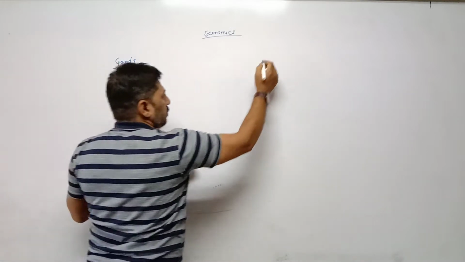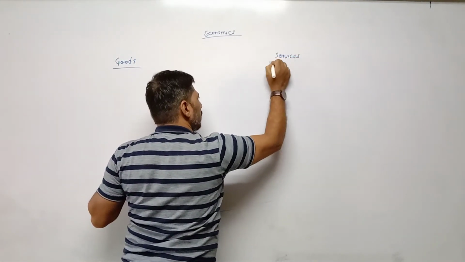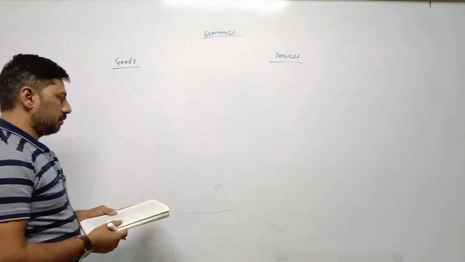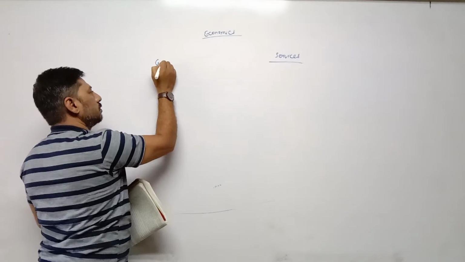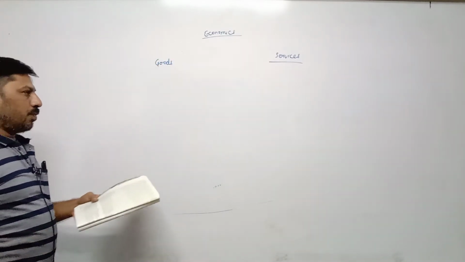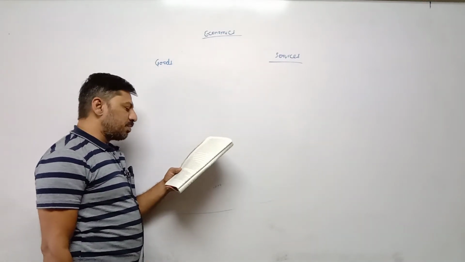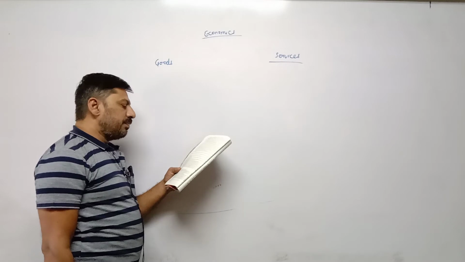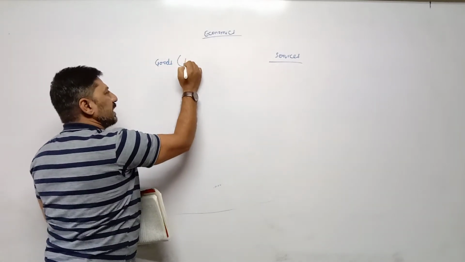Goods, services. Now what is the difference? Only you have to understand the different terms. There is nothing to explain in this chapter. Goods means which has physical existence.